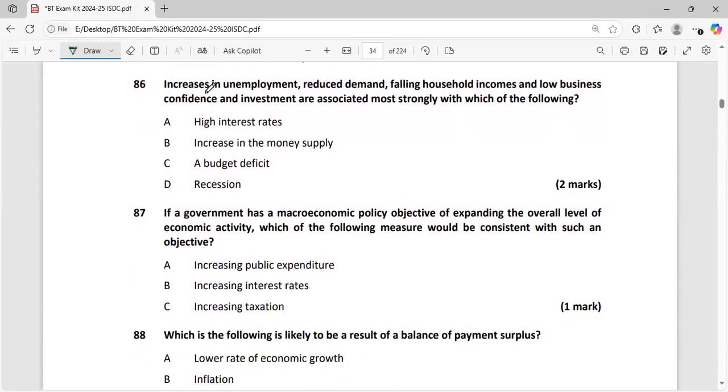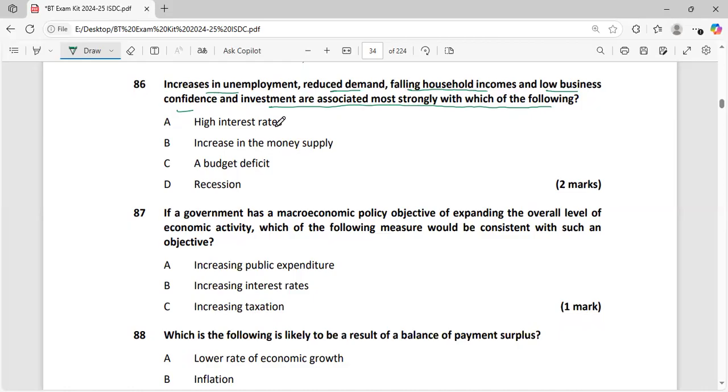Increase in unemployment, reduced demand, falling household income, and low business confidence and investment are associated most strongly with which of the following? Increase in unemployment. Unemployment is rising, demand is decreasing, falling household income and low business confidence and investment are associated most strongly with which of the following?